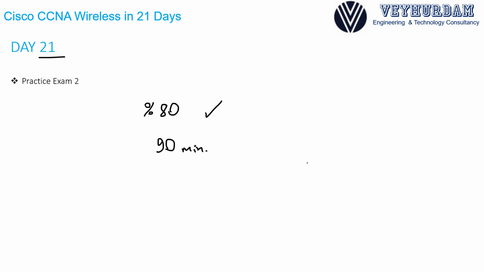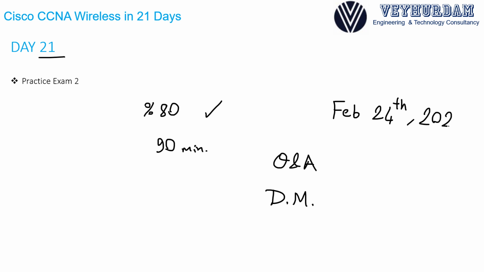For more information, just ask me anything in the Q&A section or send me a direct message so that you will be able to ask anything related to the course. I want you to achieve your Cisco CCNA Wireless in 21 days so that you will be set and get your Cisco CCNA Wireless badge before February 24th, which will be the exam deadline for Cisco CCNA Wireless and all other CCNAs.